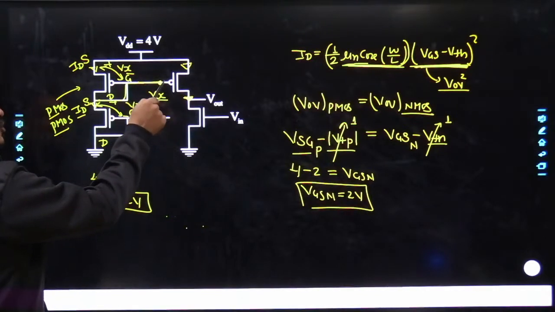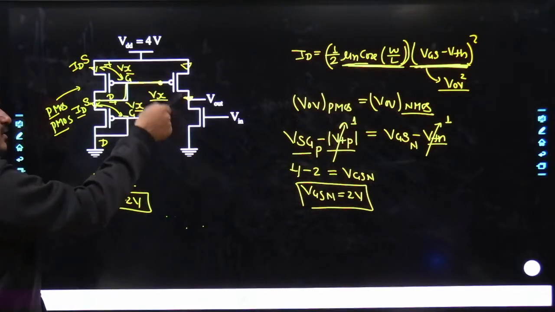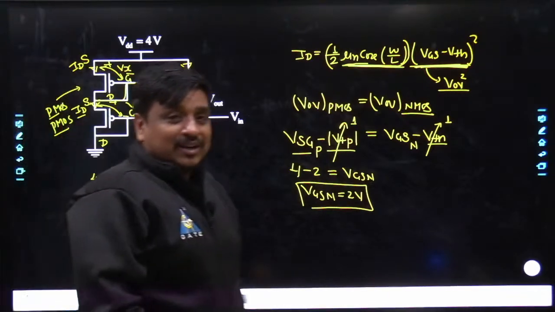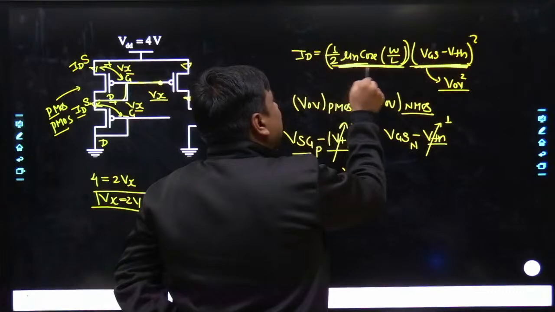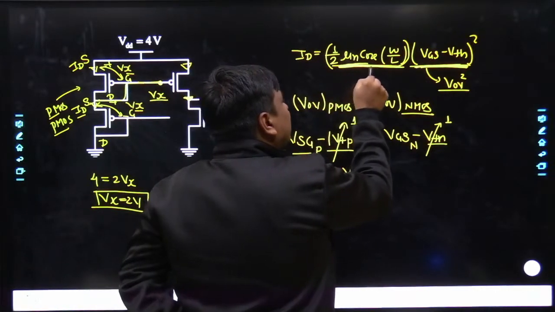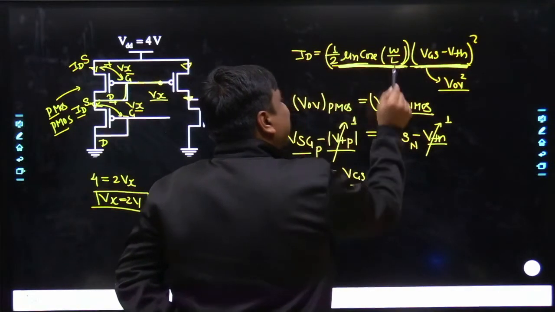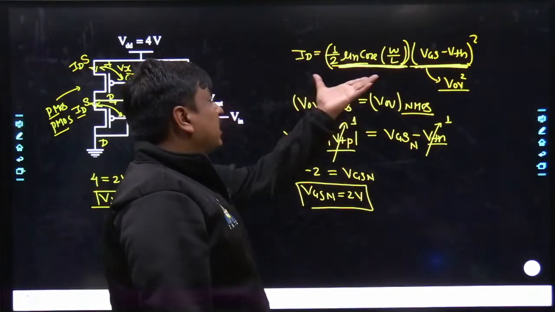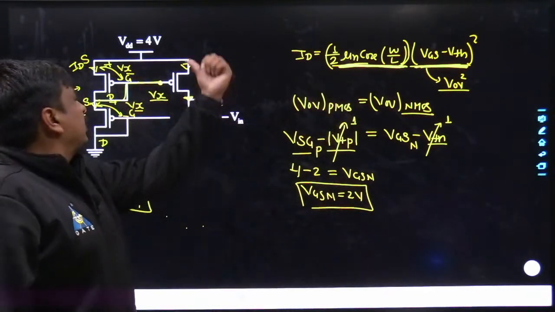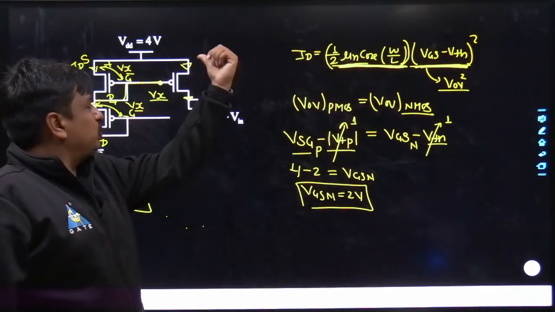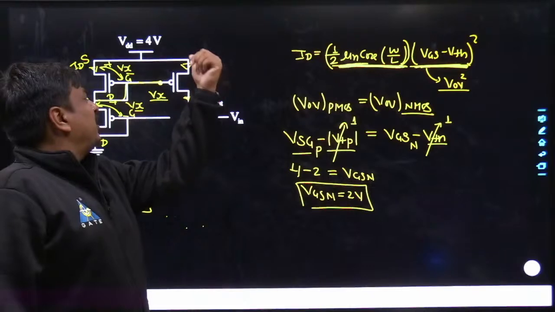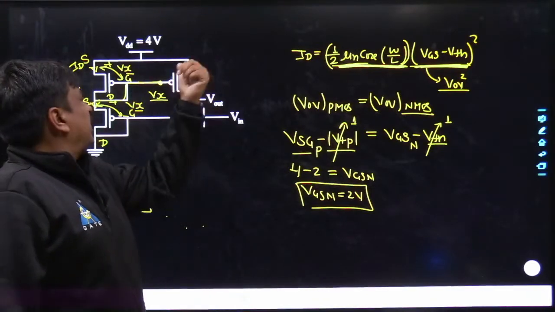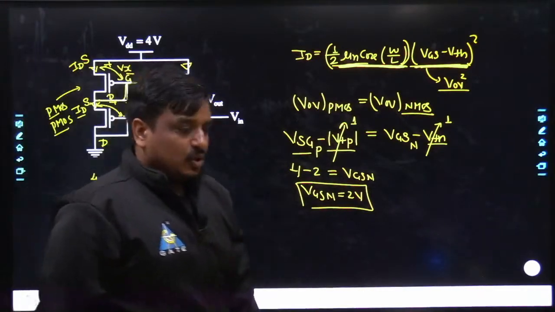Once you know this as 2 volt, in future even this current and this current are going to be the same. And deliberately, what they have done, do you know? Although there was a difference in the multiplication between mu n and COX, they deliberately kept the value of W by L ratio such that their complete multiplication is the same. Now you can see very well the overdrive voltage would be the same here as well as here, or you can say the VGS would be the same as the value of VSG, and we know each and everything, and we got the answer.